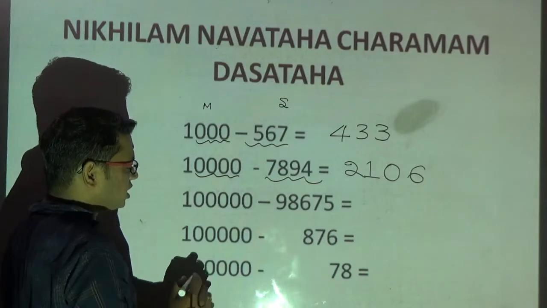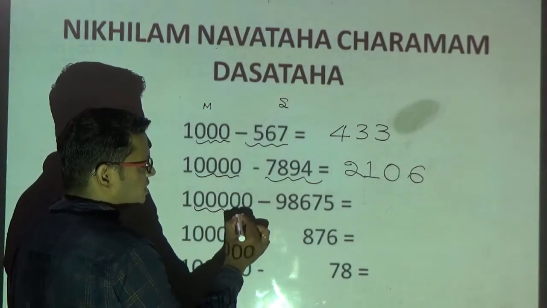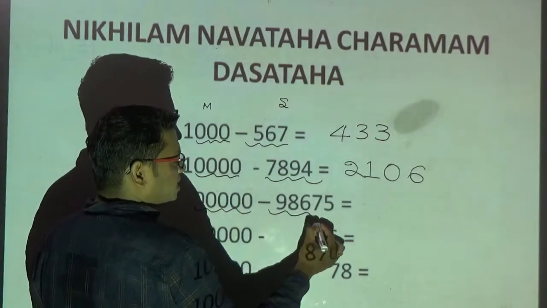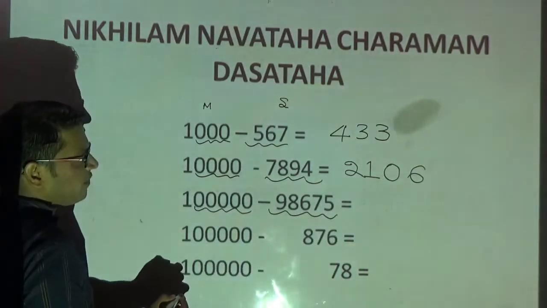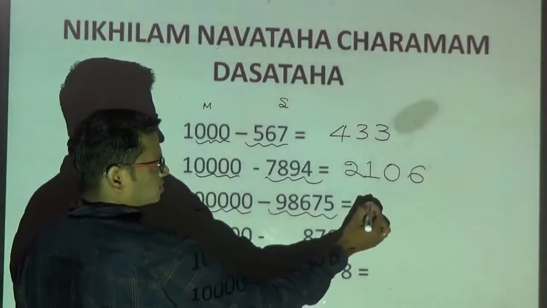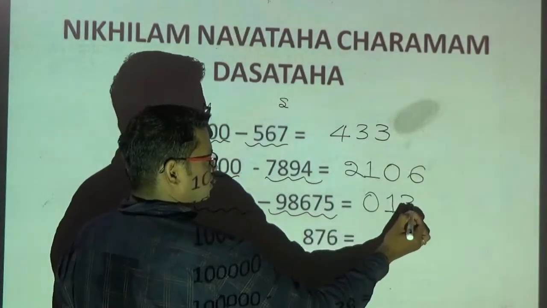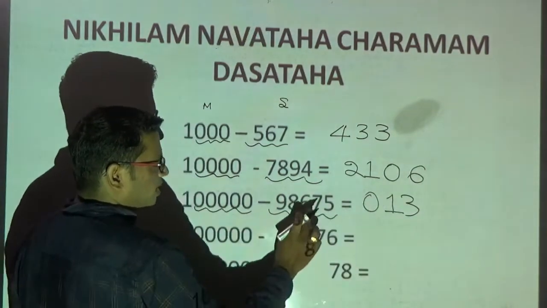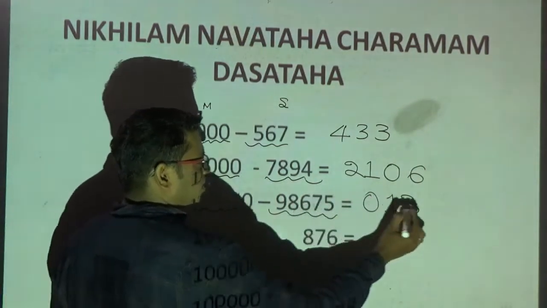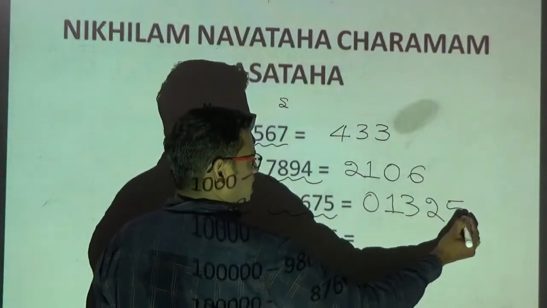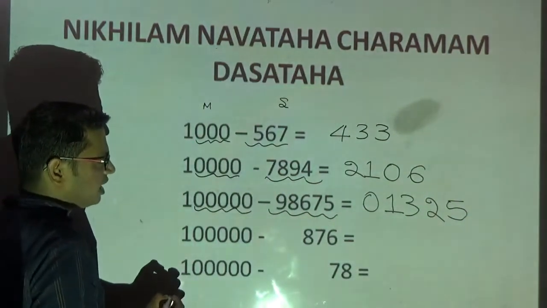We shall go for the next problem. Before applying, count how many zeros are there in my minuend. There are 5 zeros. Count how many digits are there in my subtrahend. 5 digits. Now straight away apply the method. 9 minus 9, 0. 9 minus 8, 1. 9 minus 6, 3. 9 minus 7, 2. And last from 10. 10 minus 5 is 5. The answer for this question is 1325.